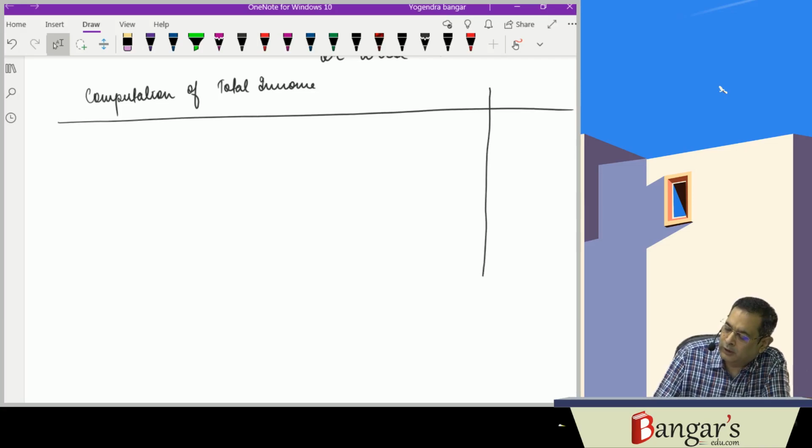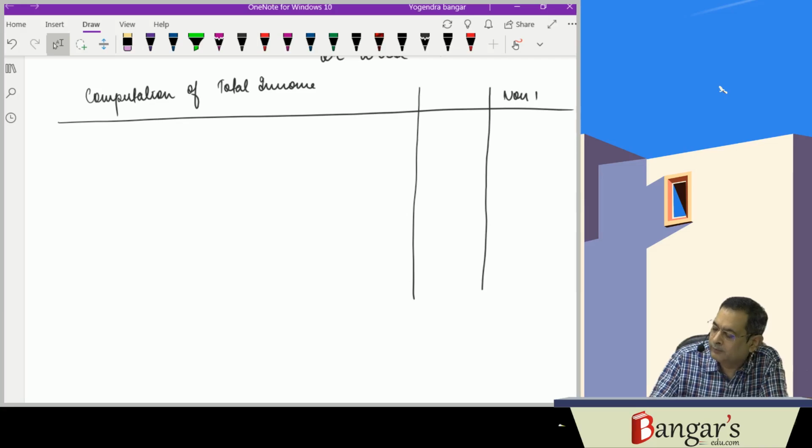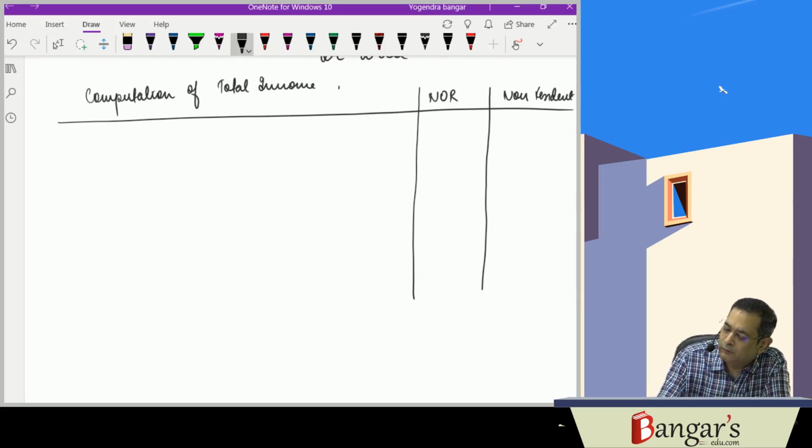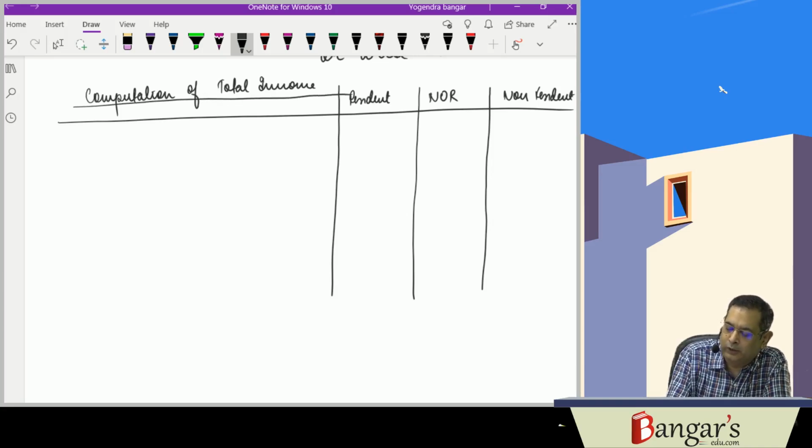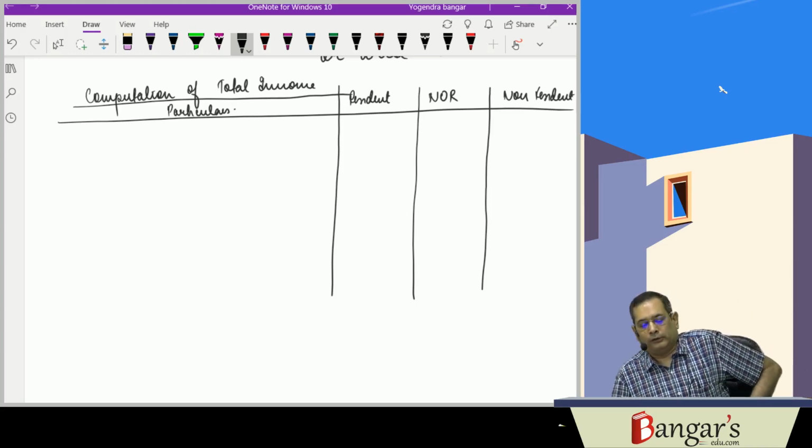So one column is non-resident, one column is NOR, one column is resident, and one is the particulars. So we'll be discussing point by point in this case.